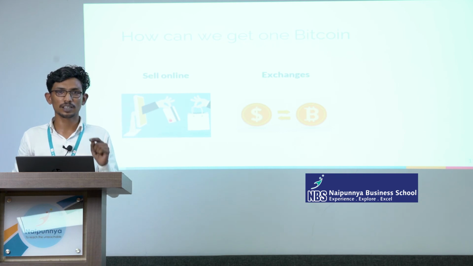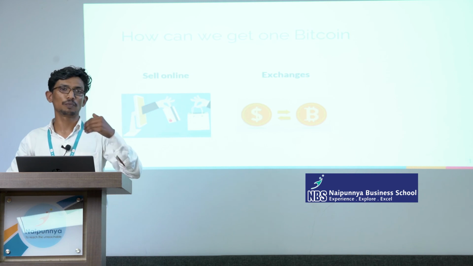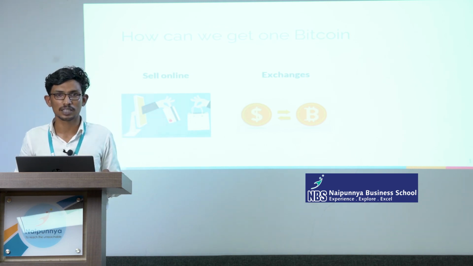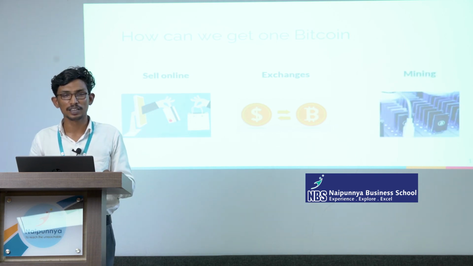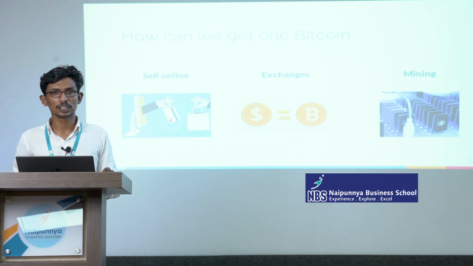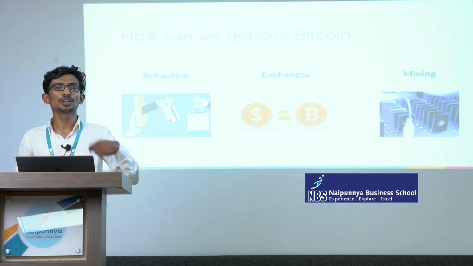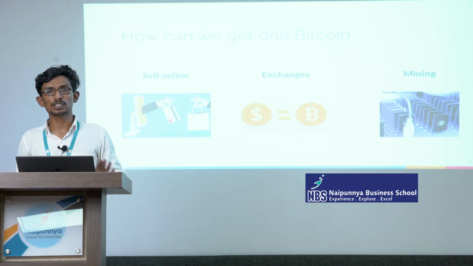And the third thing. In the previous two ways, the Bitcoin is already there, and with the available Bitcoin we are making the transaction. But the third one is called mining. This is how new Bitcoin is generated. In the starting of this session, we said that only 21 million Bitcoins can be produced. So how are new Bitcoins produced? That process is called mining.